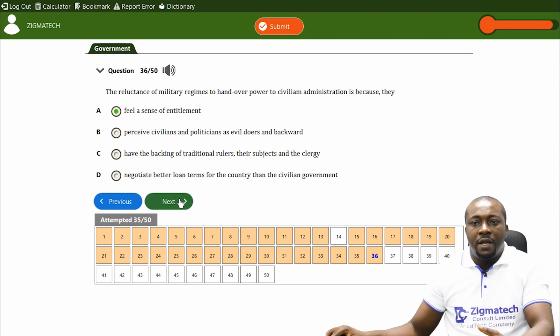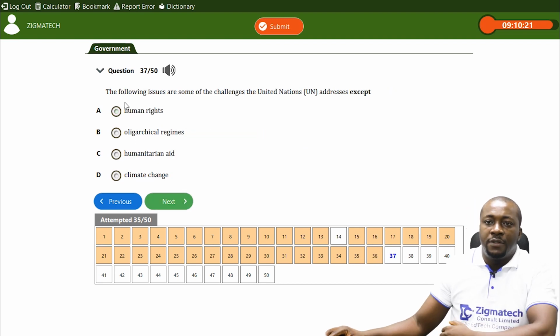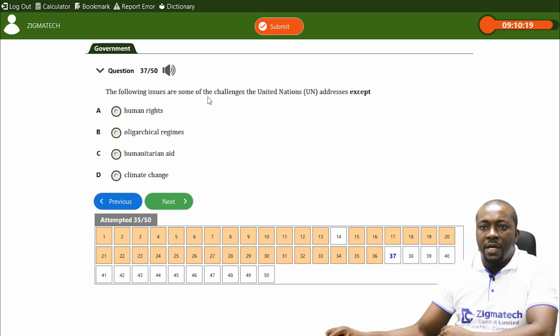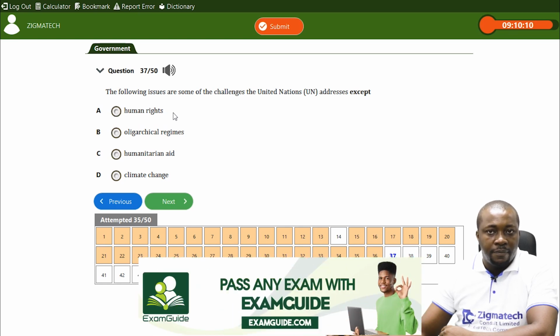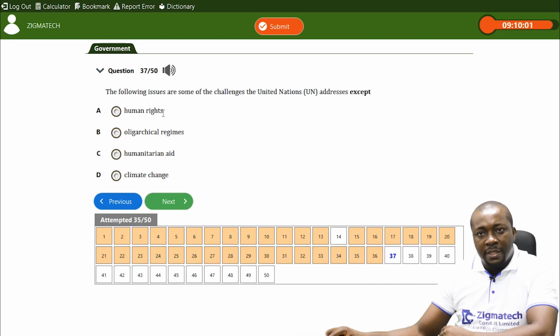Now another one, question 37 says, the following issues are some of the challenges the United Nations addresses, except. Yes, United Nations is concerned with human rights. It addresses the issue of human rights. That is why in the current war between Israel and Gaza, Russia and Ukraine, you see United Nations deliberating on human rights, the rights of even the civilians.